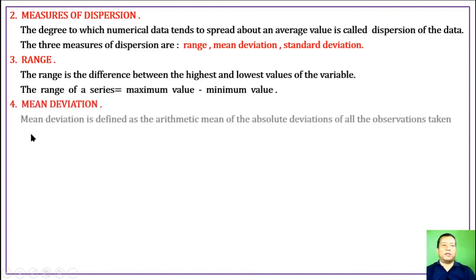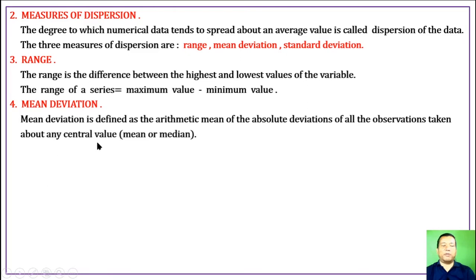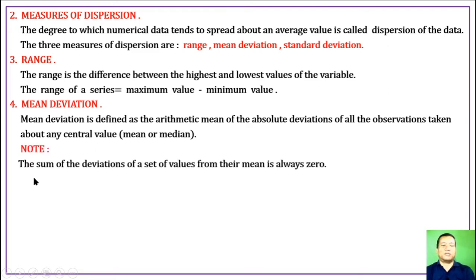Mean deviation. Mean deviation is defined as the arithmetic mean of the absolute deviations of all the observations taken about any central value, that is, mean or median. The central value can take any number except this. Note: the sum of the deviations of a set of values from their mean is always zero.